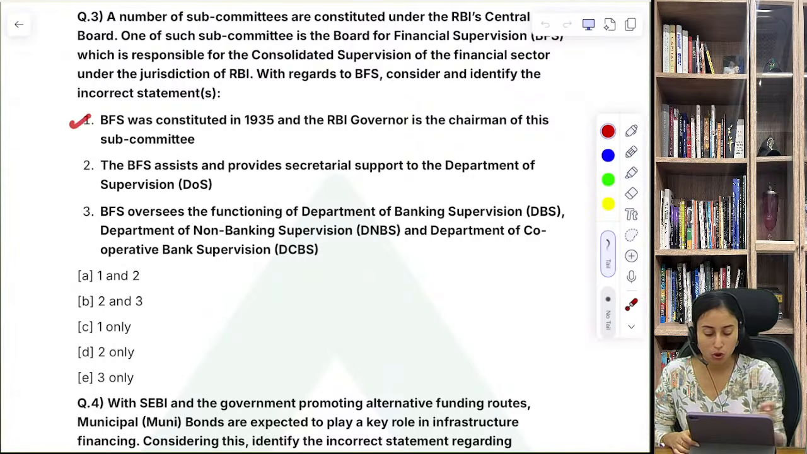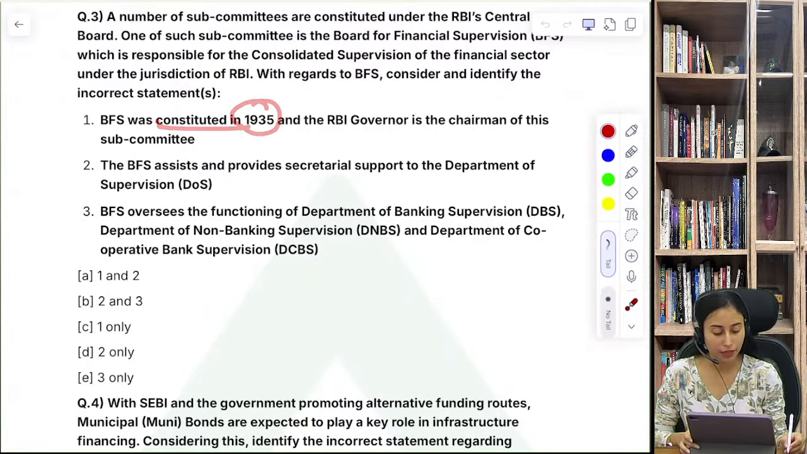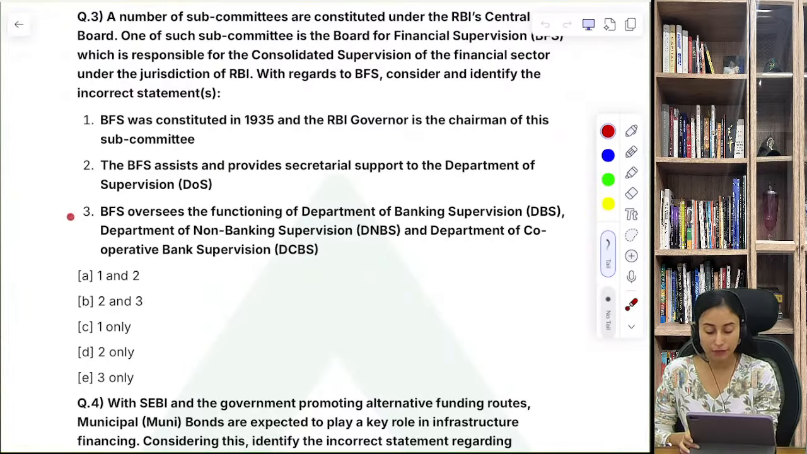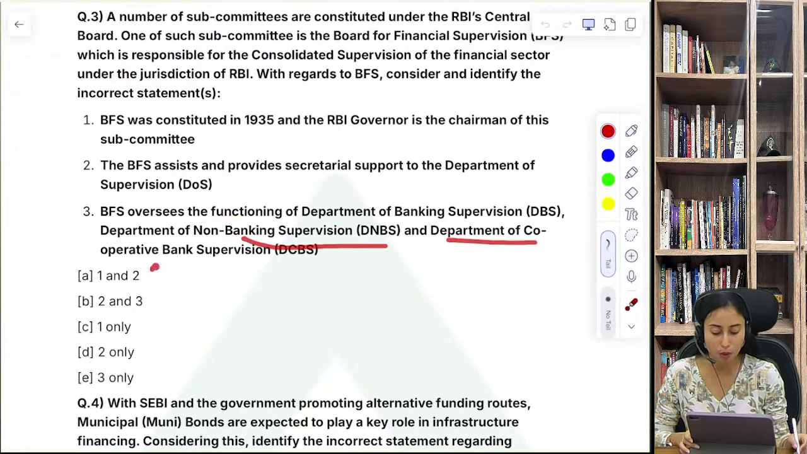So BFS was constituted in 1934. As per your static knowledge, what do you think? BFS was constituted in 1935 and the RBI governor is the chairman of this committee. The BFS assists and provides secretarial support to the Department of Supervision, and BFS oversees the functioning of the Department of Banking Supervision, Non-Banking Supervision, and Department of Cooperative Bank Supervision.